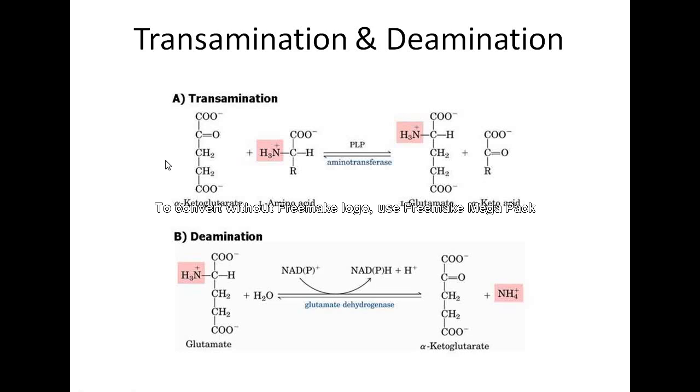Okay, so when this alpha ketoglutarate gets this NH3 group, it becomes a new amino acid, and the amino acid that loses its NH3 group will become a keto acid. So this is what is transamination. പേര് തന്നെയുണ്ട്, transamination. From an amino acid, the amino group is transferred to a keto acid. Okay, so this keto acid which obtains the NH3 from the amino acid will become a new amino acid, and the amino acid which loses the amino group will become a keto acid. So this is the reaction which is called transamination.